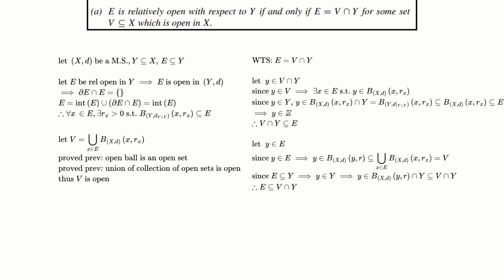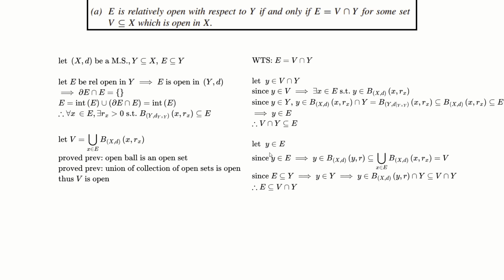Since y is in big Y, y is also in this ball intersected with Y, which is just equal to the ball in the submetric space of Y, which is contained in the ball without the submetric space, because since y is contained in the ball of x, which is a subset of E, because remember, E is the collection of all of these things, and thus y is in E. Therefore, V intersected with Y is contained in E.